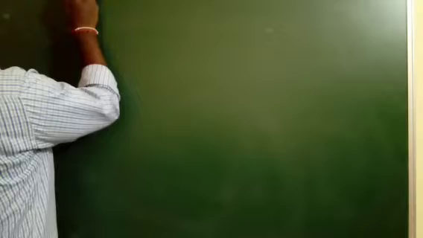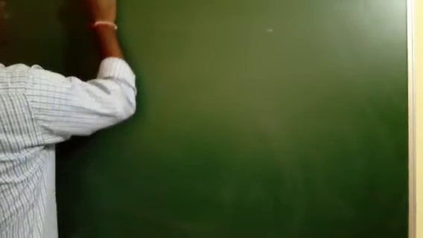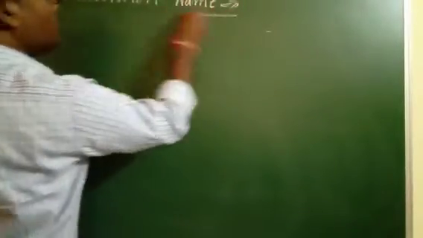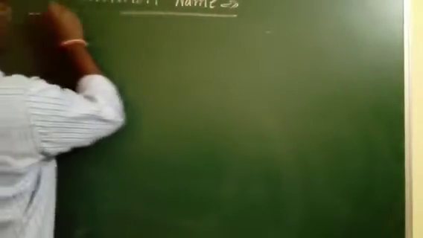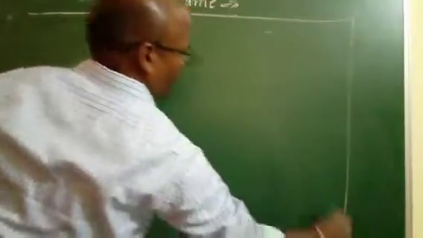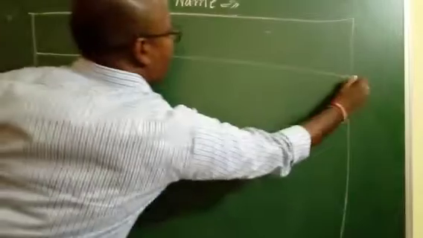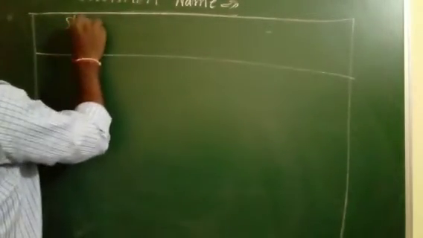Next we have to start the common name. Common name. So look here. Structure.